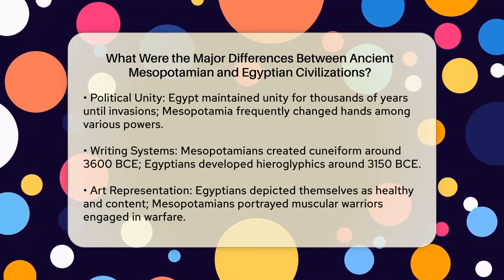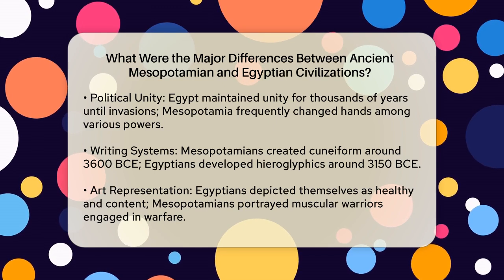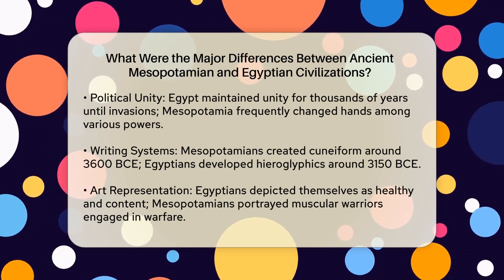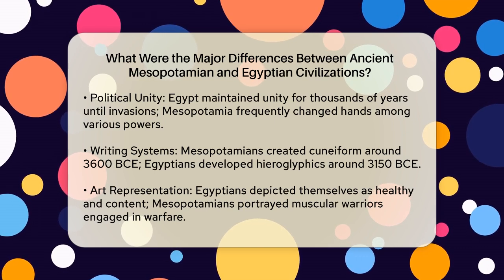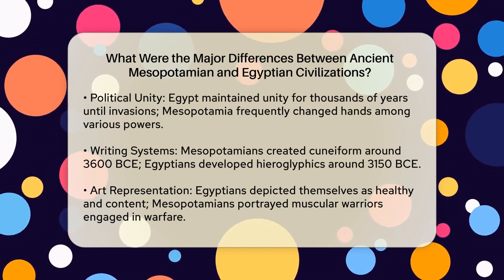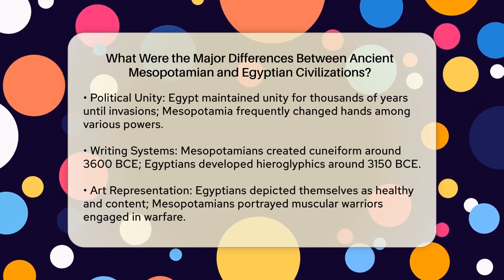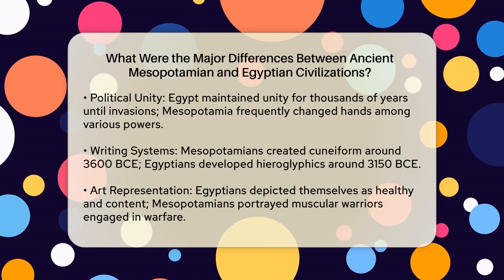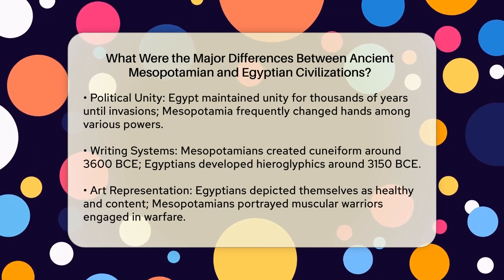Writing systems were another area of difference. Mesopotamians developed cuneiform, one of the earliest writing systems, around 3600 BCE. Egyptians, on the other hand, developed hieroglyphics shortly after, around 3150 BCE. These writing systems were used for administrative purposes, documenting religious texts and recording information about kings and gods.